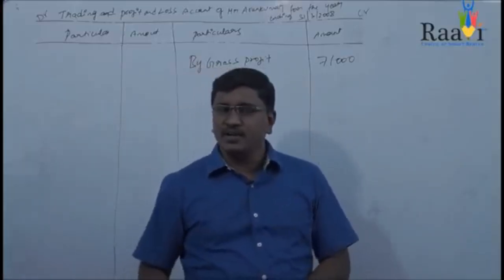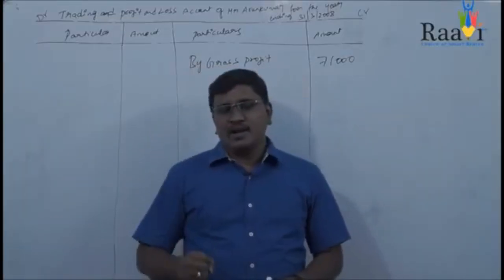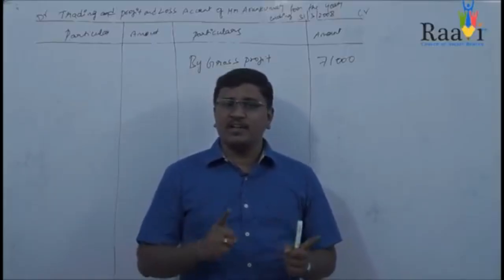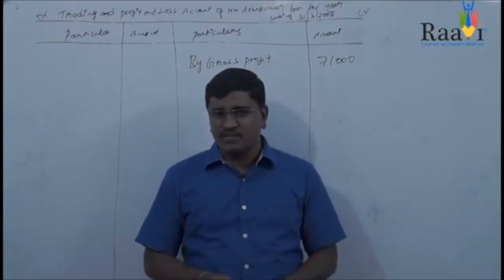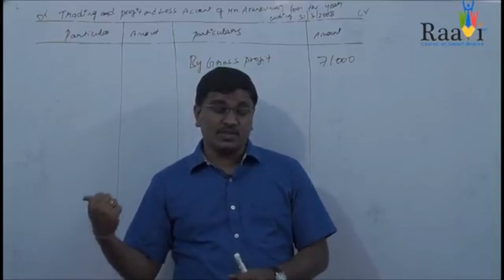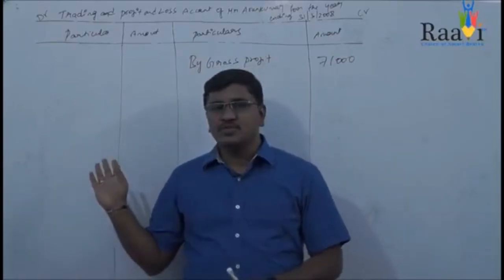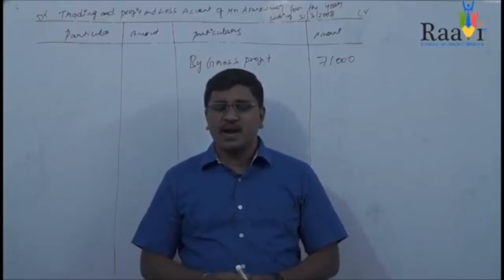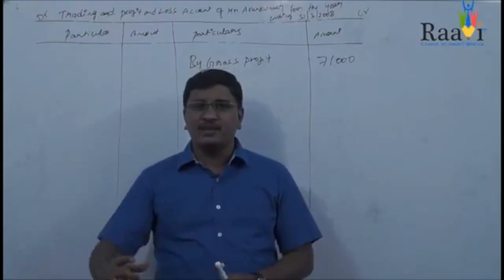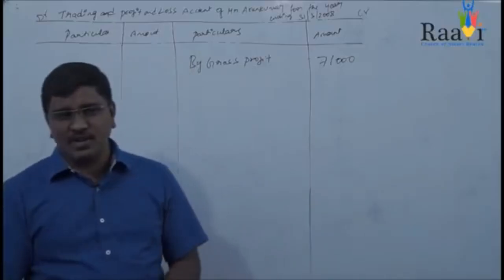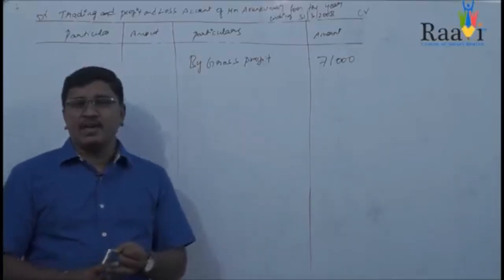What is the adjustment? You paid the advertisement expenses for 1 year, but that 1 year starts with July 2007 to June 2008. But in this problem, you are closing the books of accounts on 31st March 2008, but you paid till June 2008, means April, May and June.